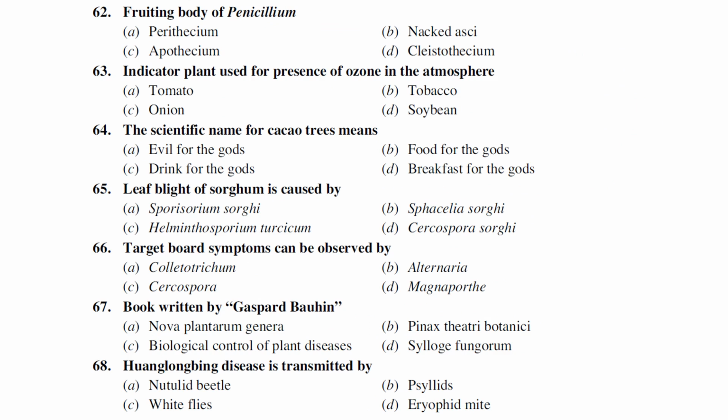Fruiting body of penicillium. So penicillium produces what kind of fruiting body? We know very well powdery mildews. This penicillium produces a fruiting body called Cleistothecium. Cleistothecium means a completely closed ascocarp, right?